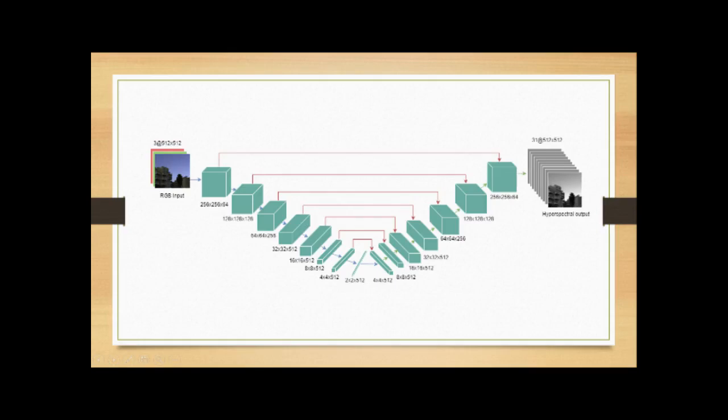The CycleGAN architecture consists of 2 generators and their corresponding discriminators. The first generator creates hyperspectral images from RGB input, and the discriminator takes generated and ground truth hyperspectral images to predict whether they are real or fake. The second pair does the reverse of this, that is, the generator creates RGB images from hyperspectral input, while the discriminator predicts whether the generated RGB images are real or fake. Together, each pair of generator models are trained to better reproduce the original source image, which is known as cycle consistency. So using identity loss and cycle consistency loss, the model is trained and fitted. The generator used for this model is based on the UNet model.